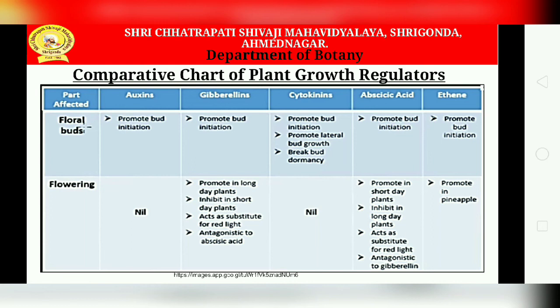Abscisic acid promotes short day plants, inhibits long day plants, acts as a substitute for red light, and is antagonistic to gibberellins. In ethylene it promotes flowering in pineapples.